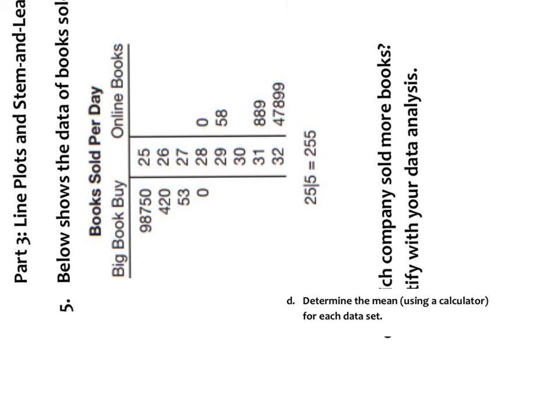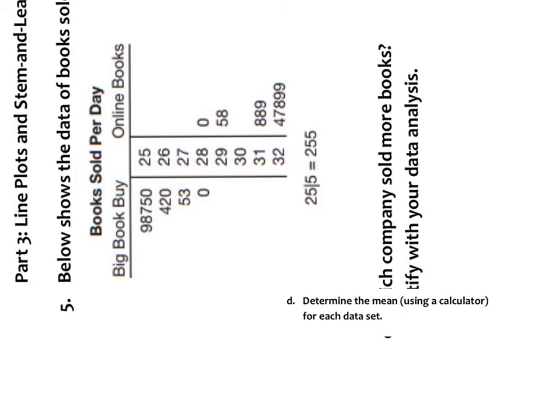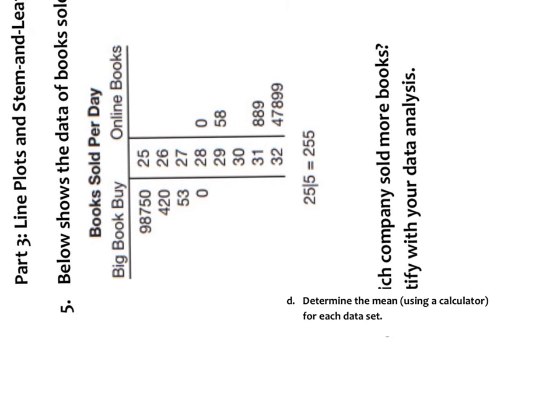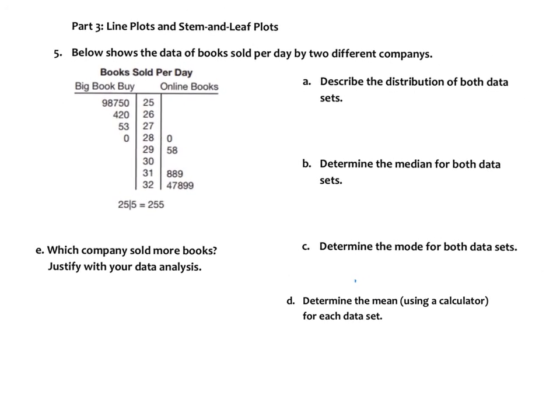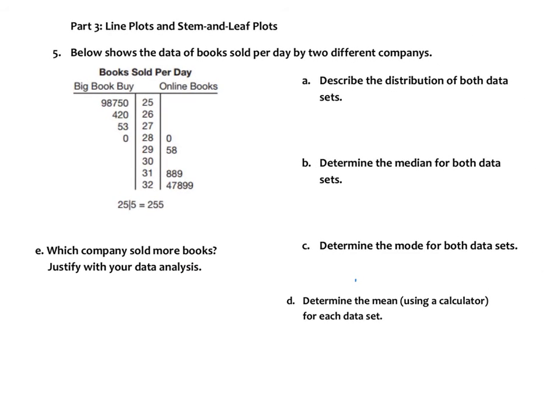So if you look at the big book, you can tell the peak is at the smallest, so it's skewing to the right, where online books, the peak is at the highest, and it's skewing to the left. So let's write that down. Okay, so I'm just going to call these BB for big book. It is going to be skew right, because most of the data is on the left, and so it's pulling to the right. And online bookstores is going to be the opposite. It's going to be a skew left.